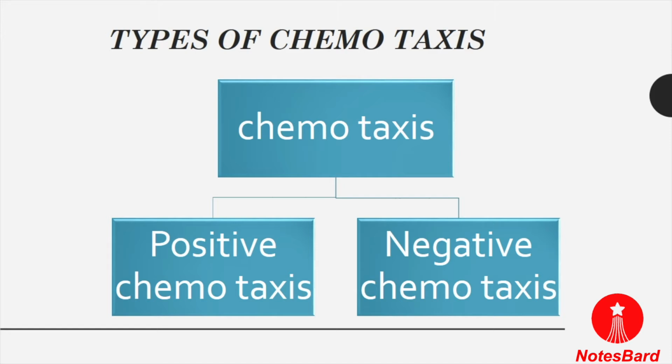In positive chemotaxis, the organism moves towards the chemical stimulus, which is called a chemoattractant. In negative chemotaxis, the organisms repel the stimulus and move opposite to it, and these stimuli are called chemorepellents. These chemoattractants and chemorepellents are organic or inorganic substances which possess a chemotaxis-inducing effect in motile cells. So these are the types of chemotactic movement.